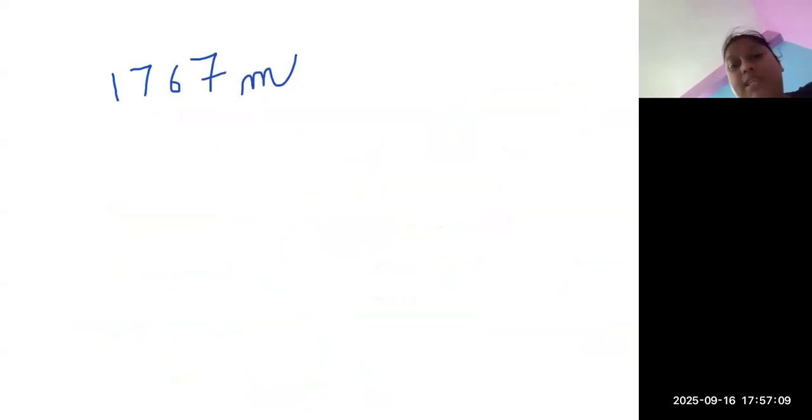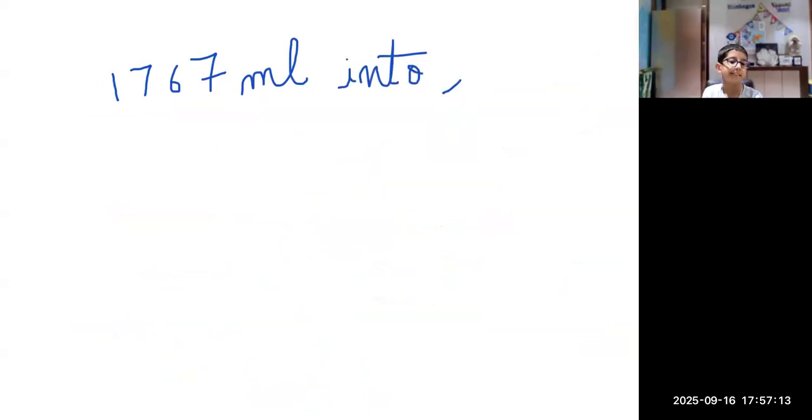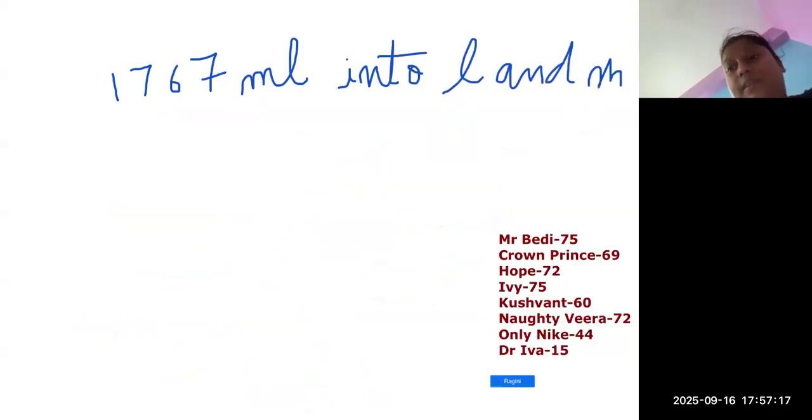Okay. Now, another question for each one of you. Please focus nicely while you do this question. Convert 1767 milliliters into liter and milliliter.